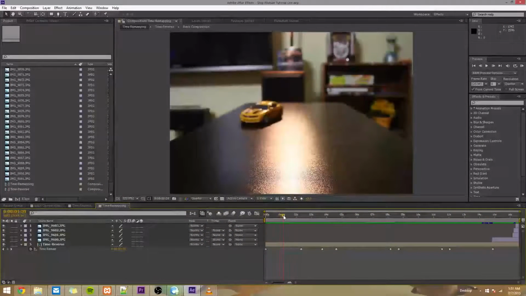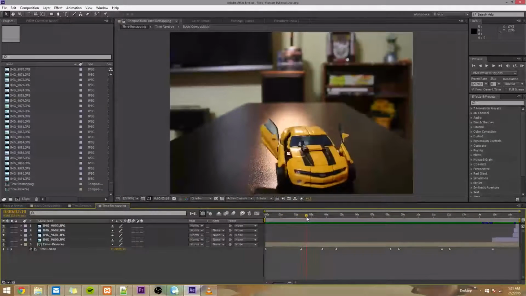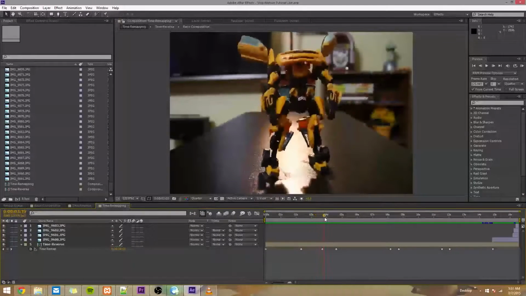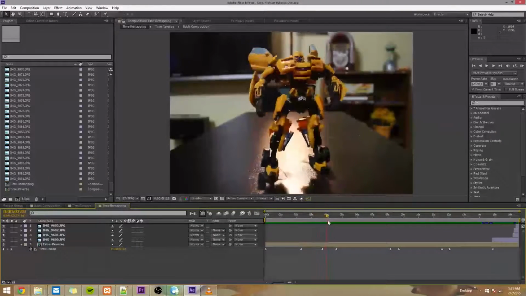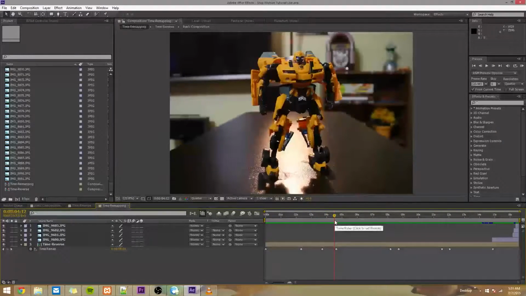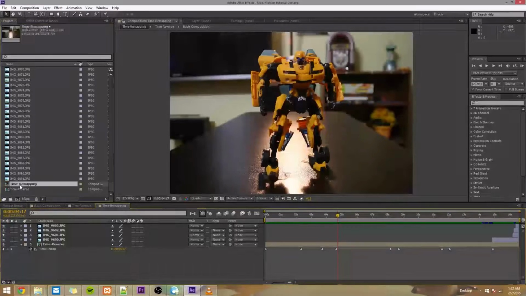And doing camera movement in stop motion in real life is pretty hard, so a lot of people choose to do it in post and After Effects. That, and it helps you hide things, like you can see I put tape on his feet here to make it easier to animate, and that's something we want to hide. So let's get started. The first thing I'm going to do is pre-compose this by grabbing time remapping composition, and